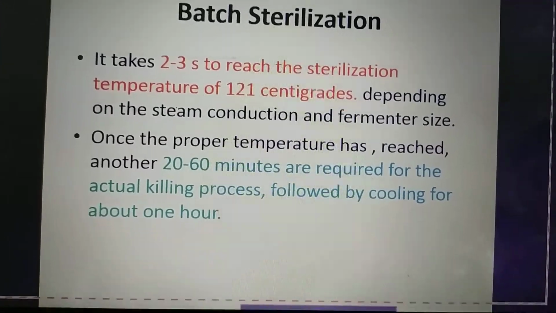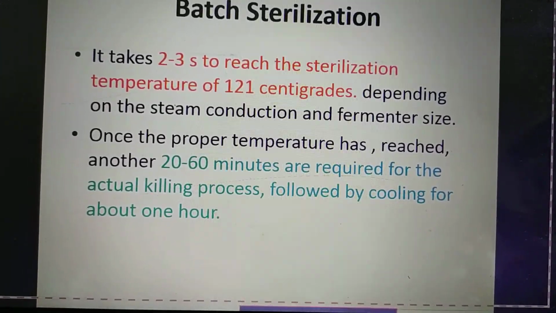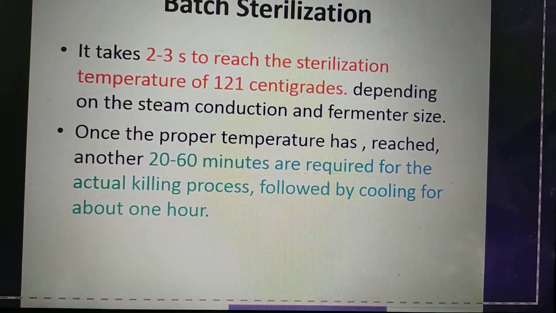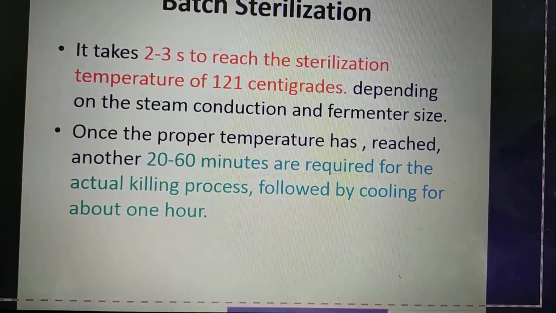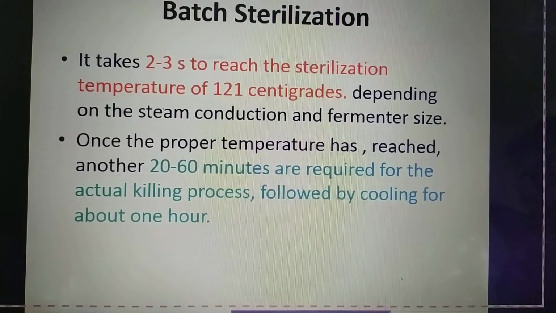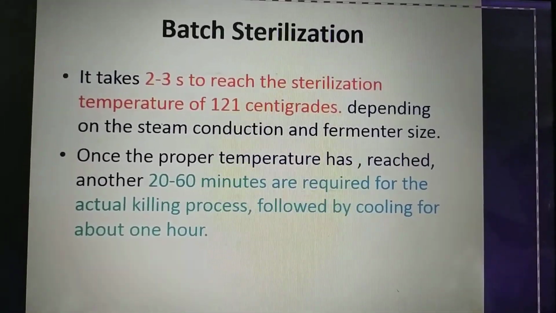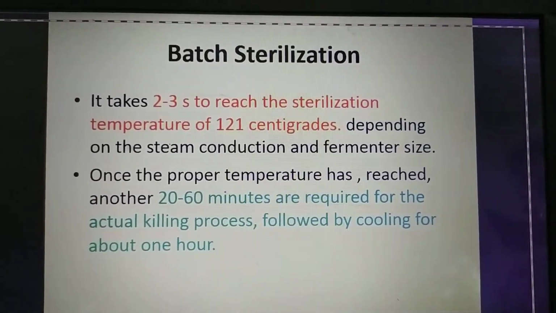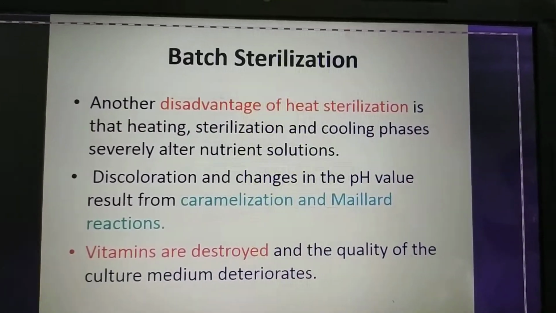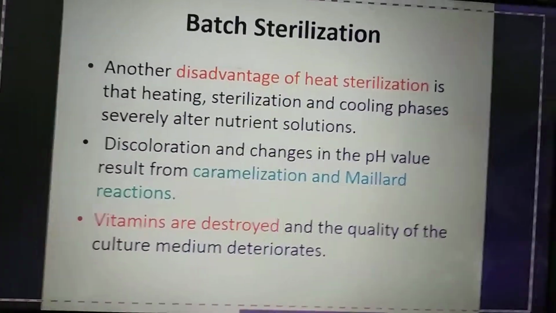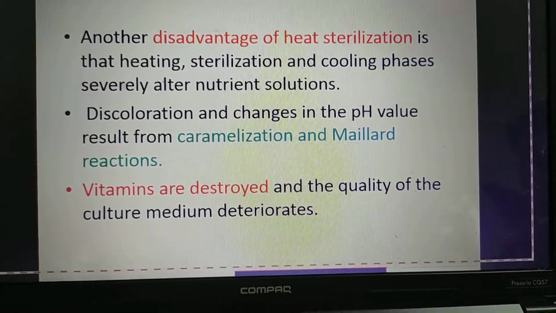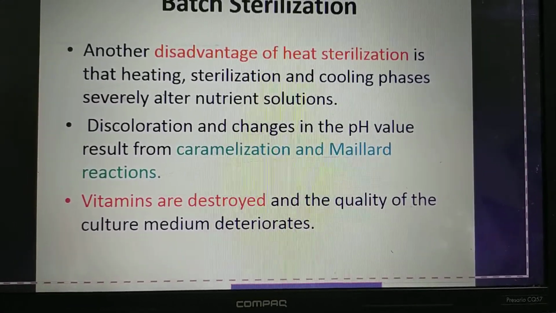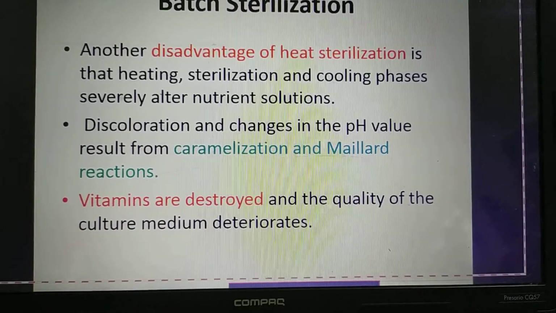Once the proper temperature has been reached, 20 to 60 minutes are required for actual killing of the microorganisms, and then cooling will take 1 hour. Of course, whenever you go for a sterilization in industry, it will take half a day or a day's time. Another disadvantage of heat sterilization is that the heating and cooling phases severely alter the nutrient solutions. In the sense, nutrients are affected.